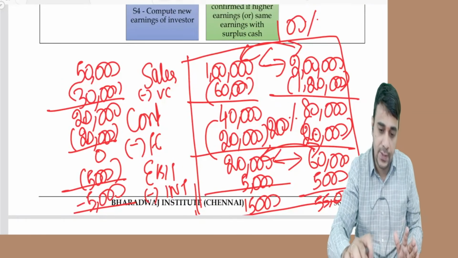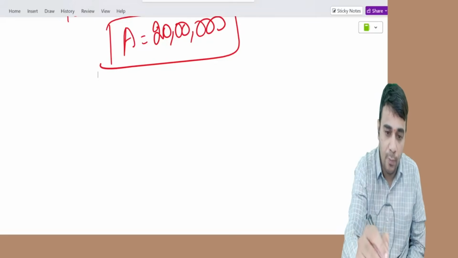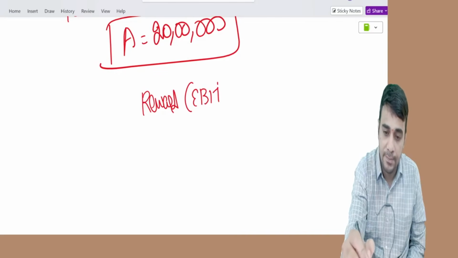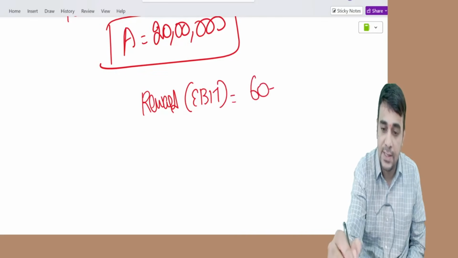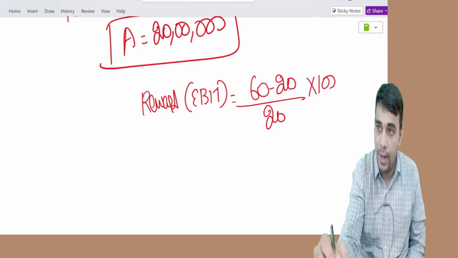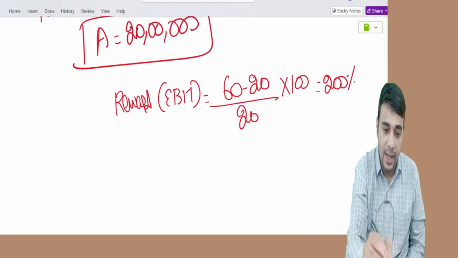So, in this example, reward, I'm talking about EBIT as of now, okay? EBIT increase: 60 minus 20 by 20, old value, 200% increase.